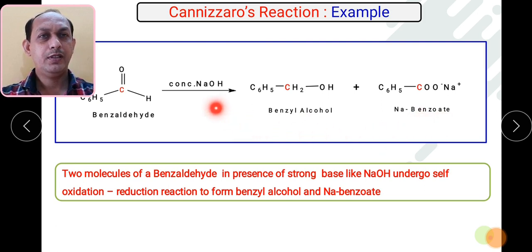As we are using basic conditions, you will get the sodium salt of carboxylic acid. So this is the oxidized product and alcohol is the reduced product, remember. A reaction in which both steps, oxidation and reduction, take place simultaneously for one particular molecule is called a disproportionation reaction, remember.